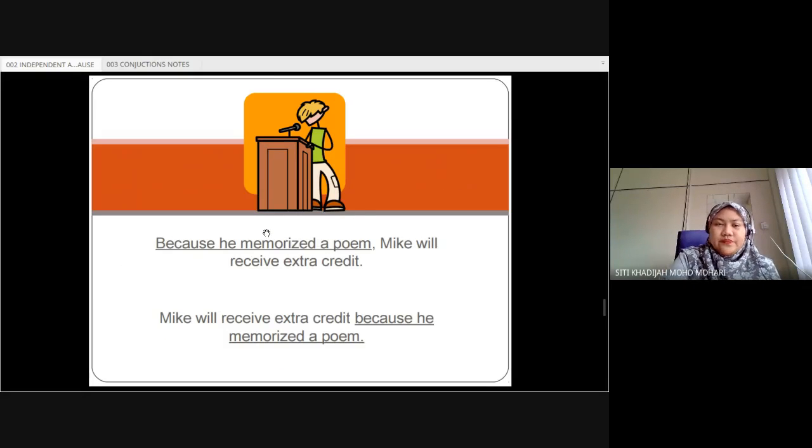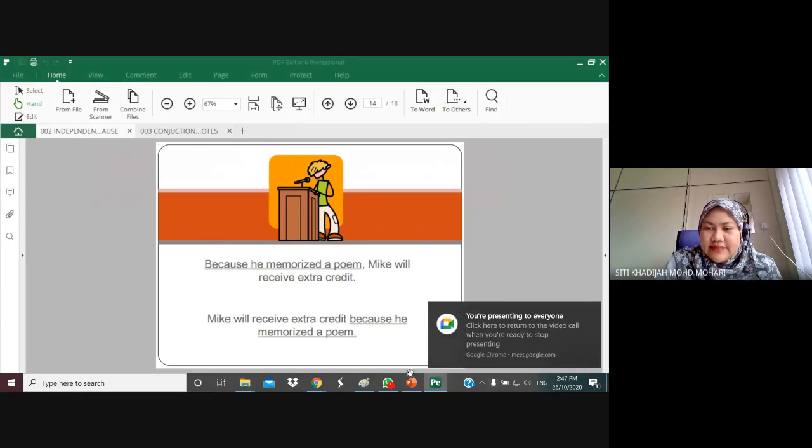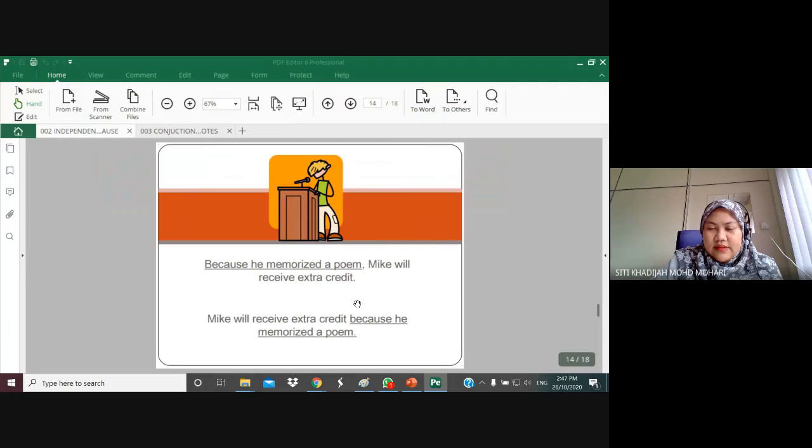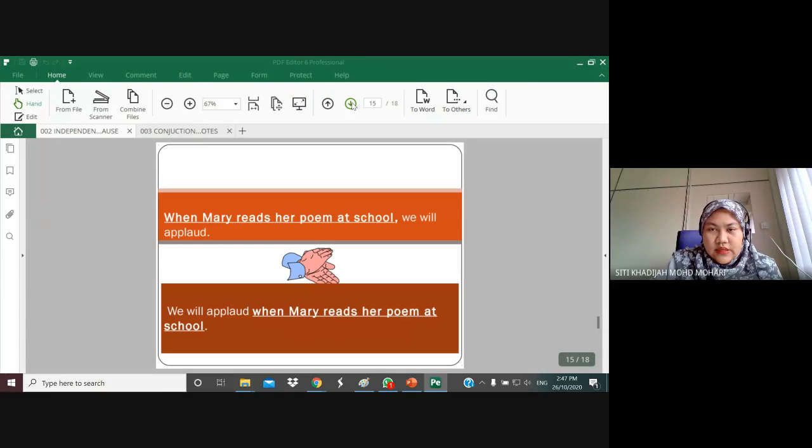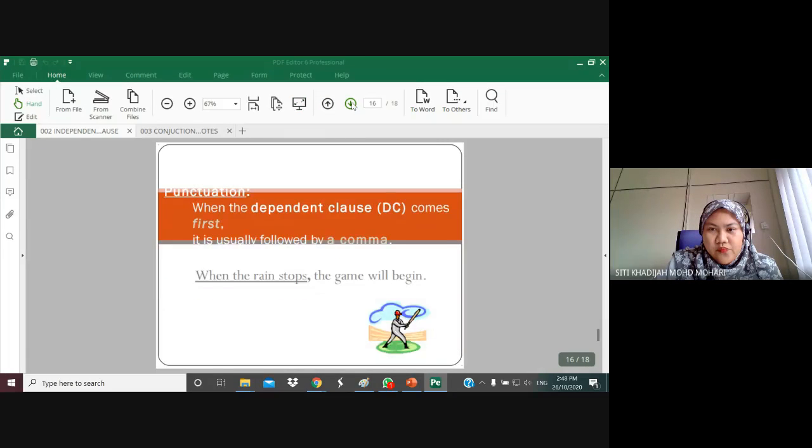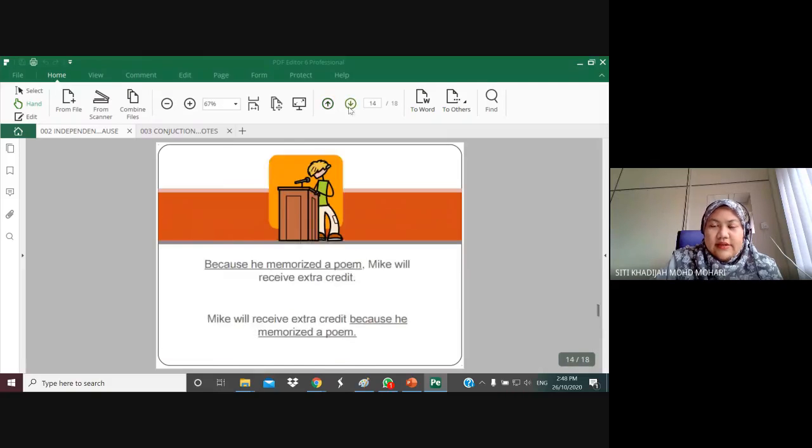Okay. Now, I'm going to ask somebody to identify for this. Basically, these two sentences are quite the same. It's just that one is passive and the other is active. Now, I would like to ask somebody to identify for the first example which one is the dependent clause and which one is the independent clause.